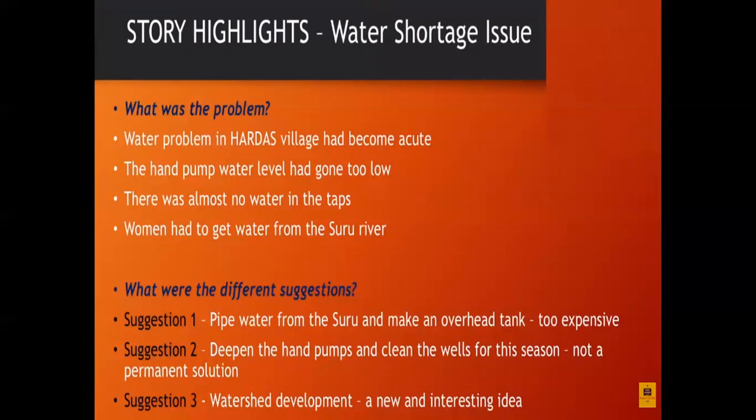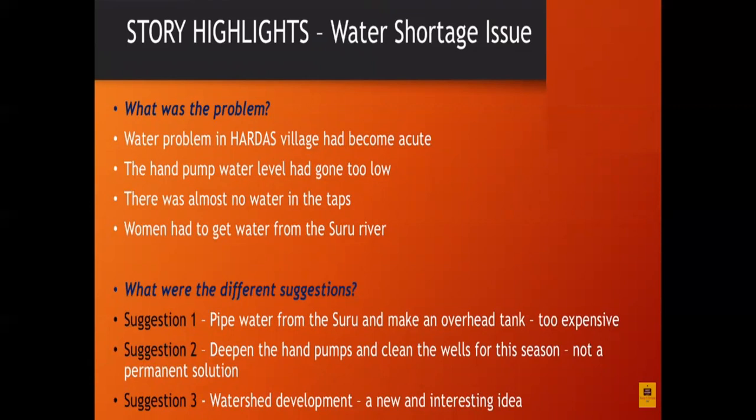The second suggestion was to deepen the hand pumps and clean the wells for the season, not a permanent solution. What is the third? Watershed development. It is a new and interesting idea, a suggestion for a watershed development program.